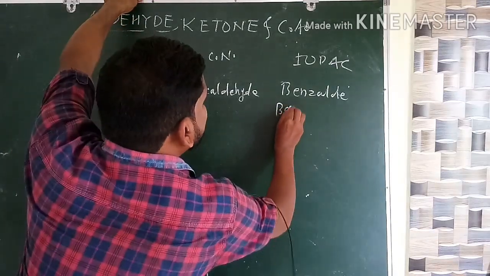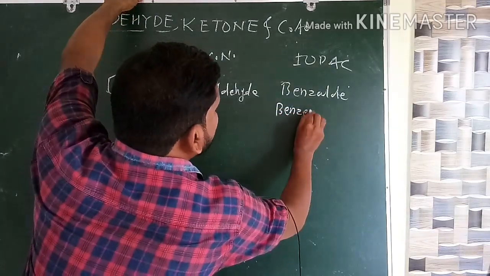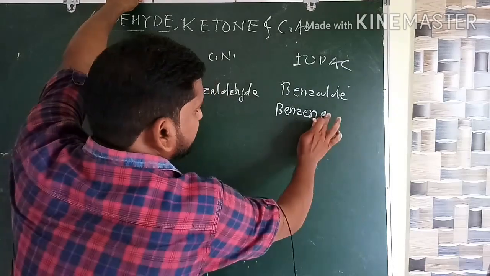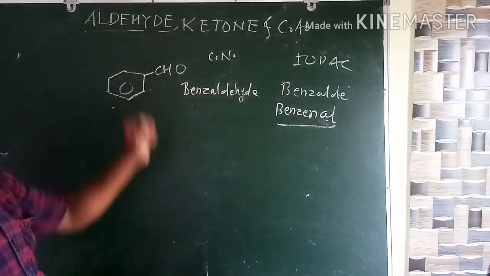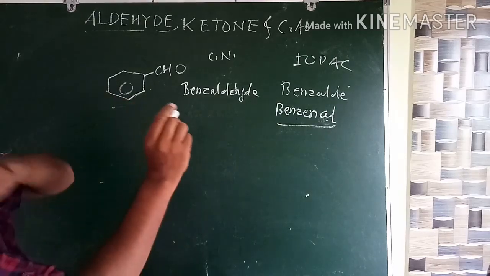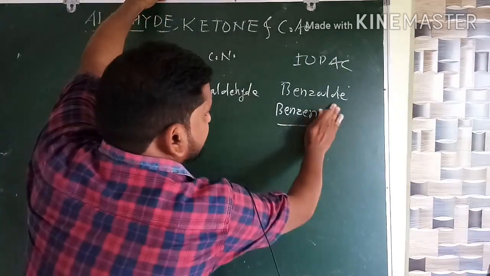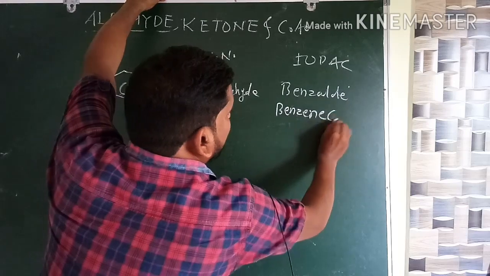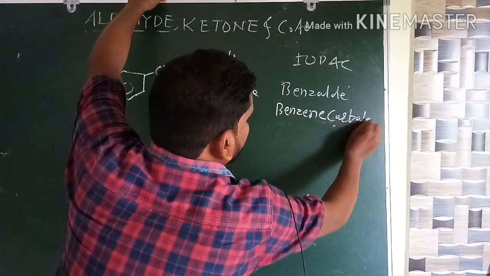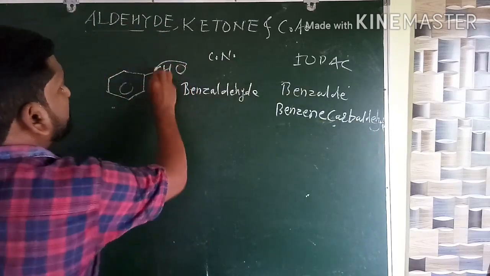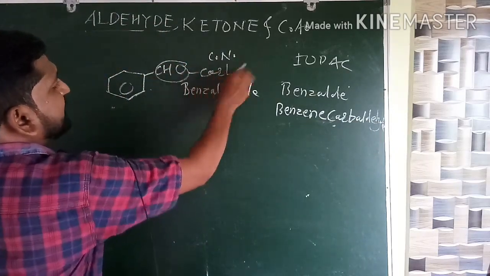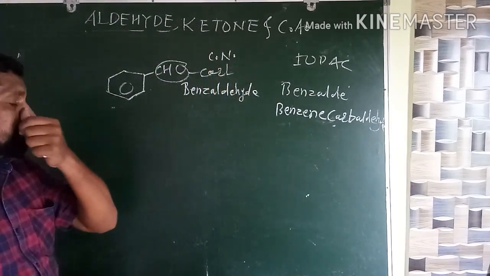Again, if we want to write another possible IUPAC name of this molecule, it will become benzene. See here, the E must be replaced with what? Al. So it will become benzenol. Again, one more possible name is there: benzene carbaldehyde. This functional group is also called the carbaldehyde group. Therefore, benzene carbaldehyde.